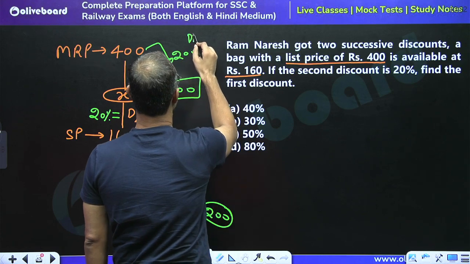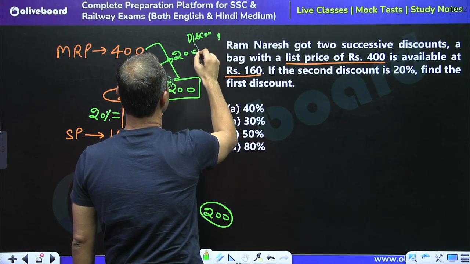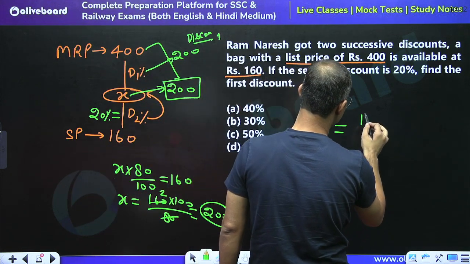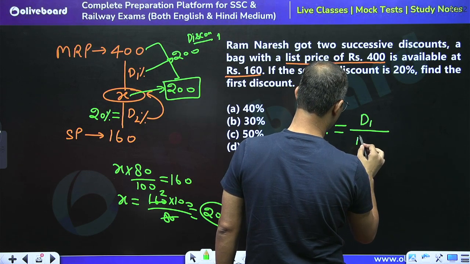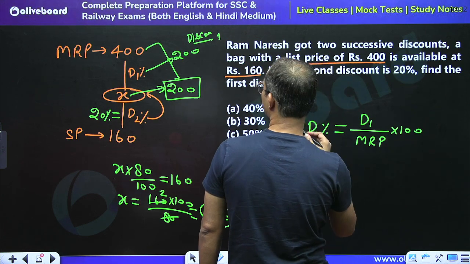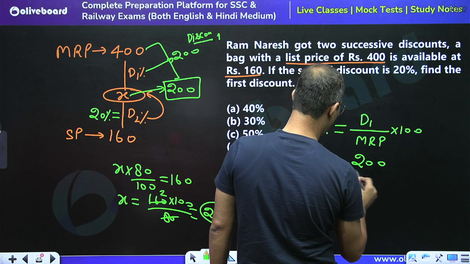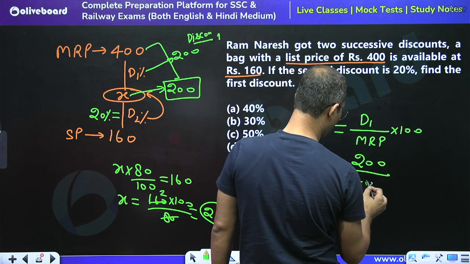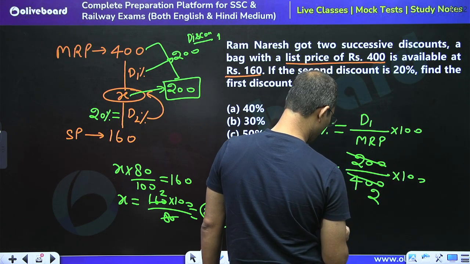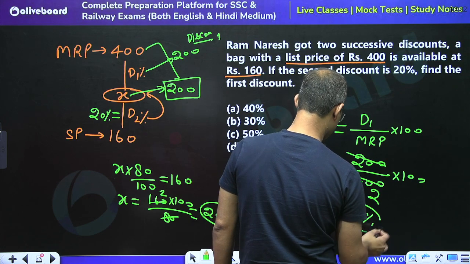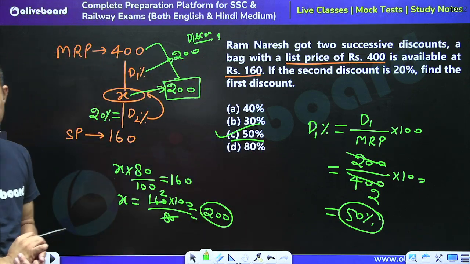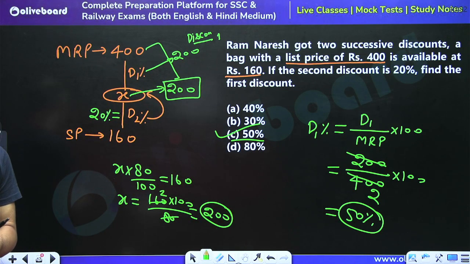The first discount is 200, right? So we know that discount 1% is equal to discount 1 upon MRP into 100. So we can say that the discount is 200 and the MRP is 400, so into 100. So 200 by 400 is half, so we can say that 50% is the first discount. So C is the right answer. Yes, option C is the right answer.